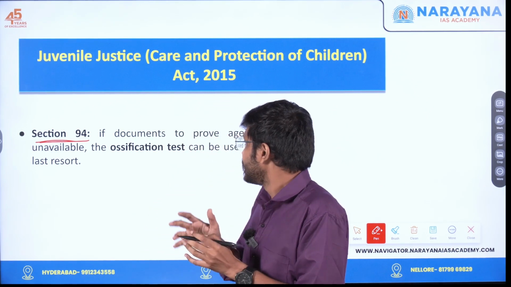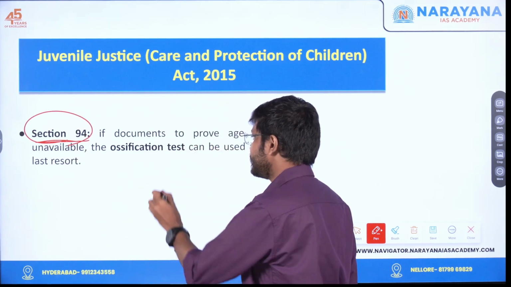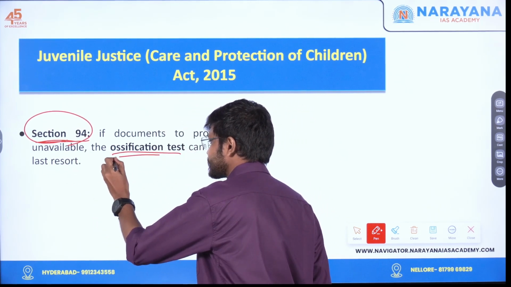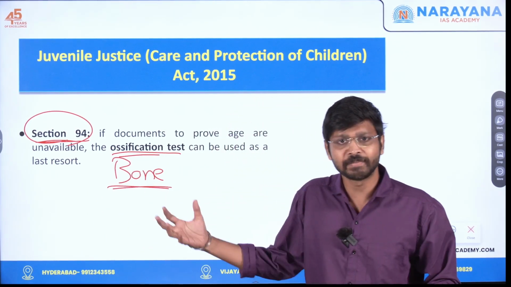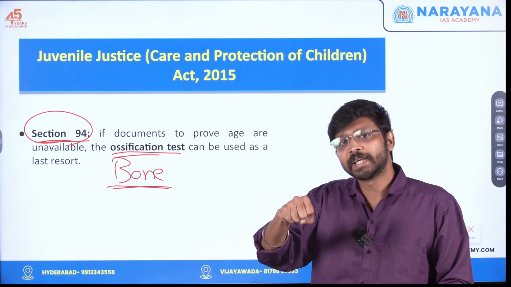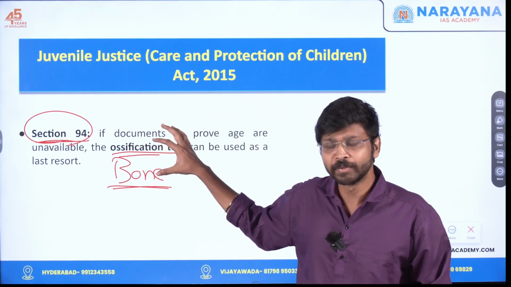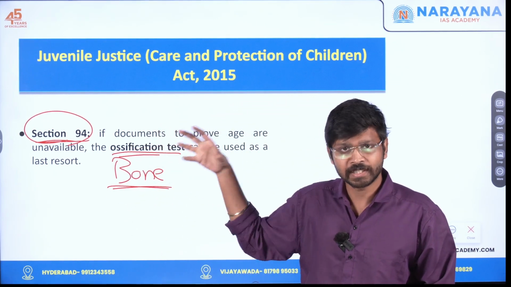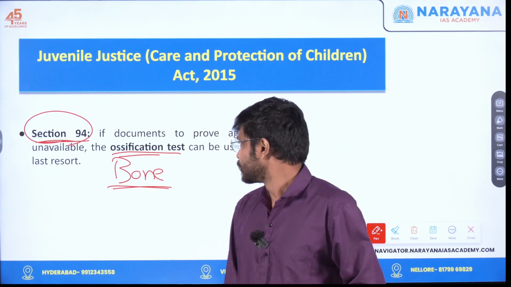For that, section 94 says that if the documents are not available, we have to go with the bone ossification test. It's a scientific process in which we can calculate the age of a person using X-ray scanning. We have done a detailed video regarding this bone ossification test. It will be in our channel and posted in the comment box also. You can go through it.